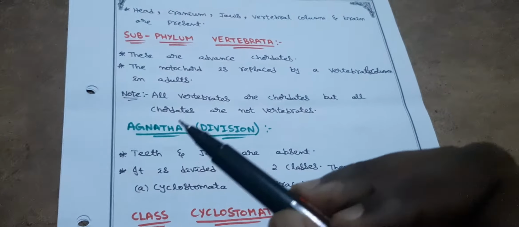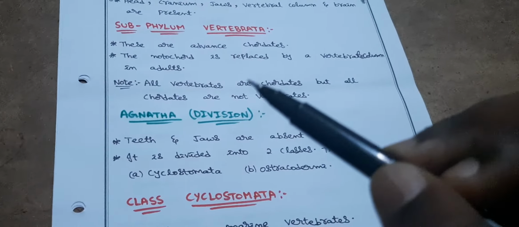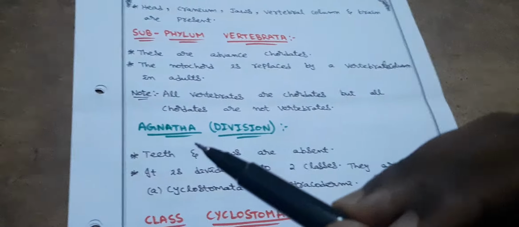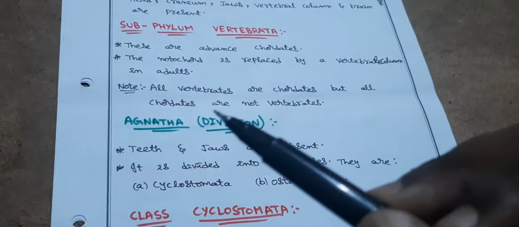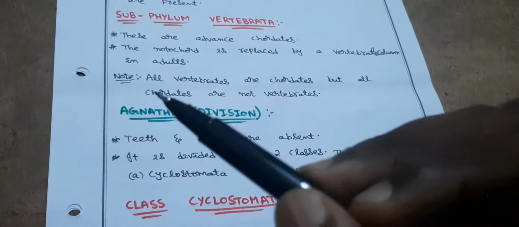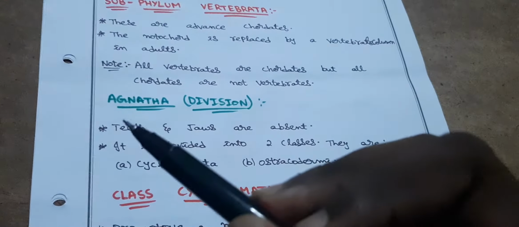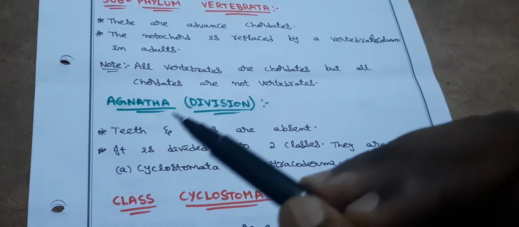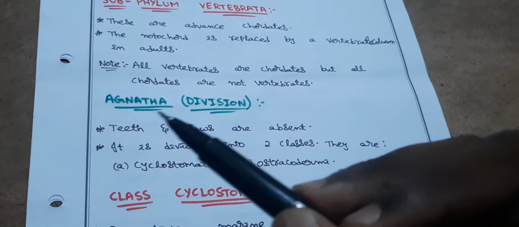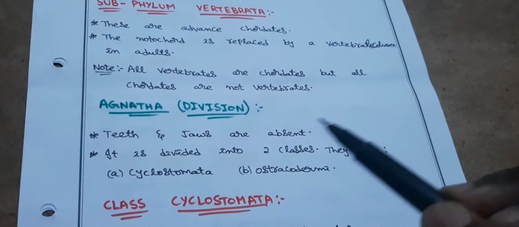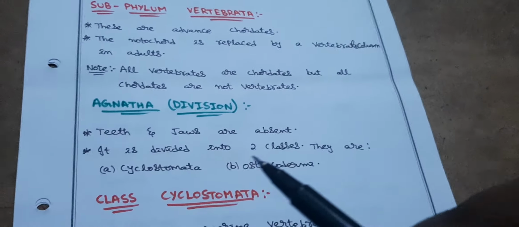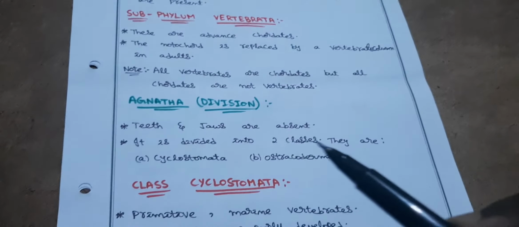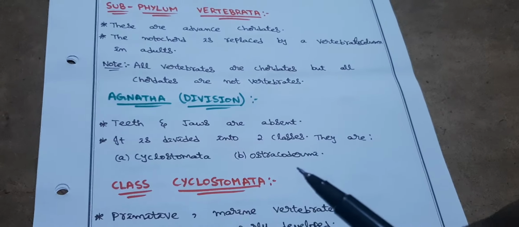Next, this subphylum Vertebrata is divided into two divisions, Agnatha and Gnathostomata. As I said before, jawless and jaw-bearing. Agnatha. In Agnatha, teeth and jaws are absent. Gnatha means jaw. Okay, Agnatha means teeth and jaws are absent. It is divided into two classes. They are Cyclostomata and Ostracodermi.